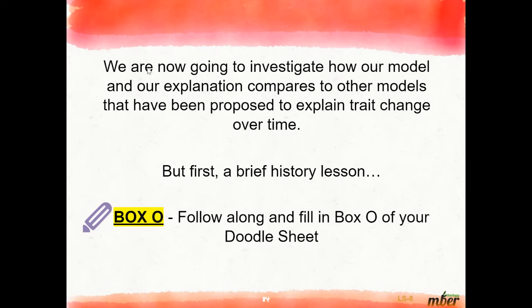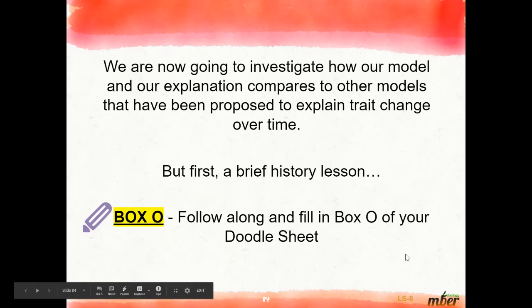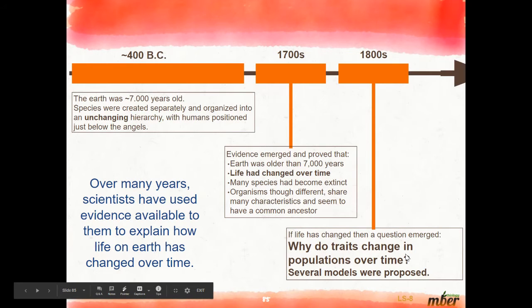Now we are going to investigate how our model and our explanation compares to other models that have been proposed to explain trait change over time. But first, a brief history lesson. So follow along and fill in box O of your doodle sheet.